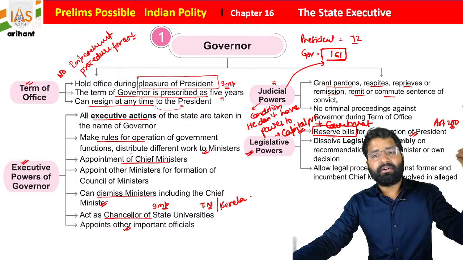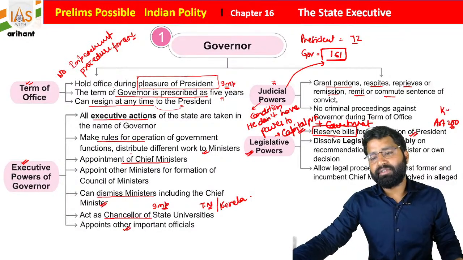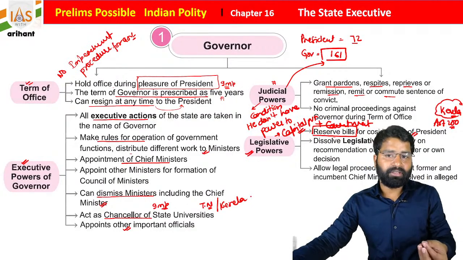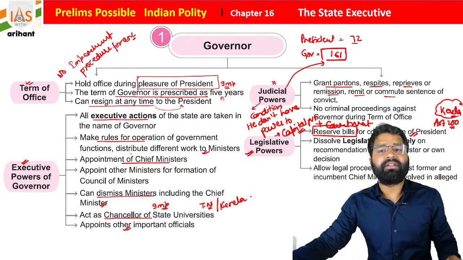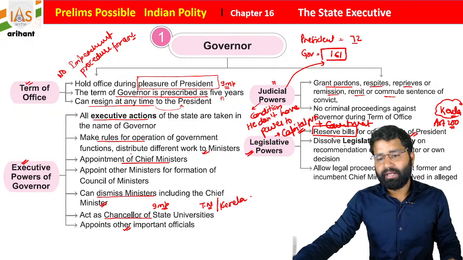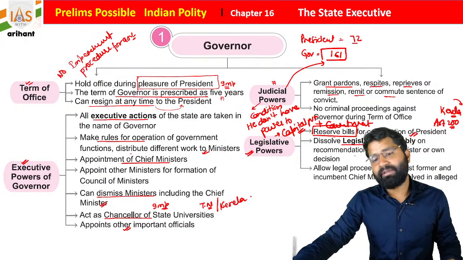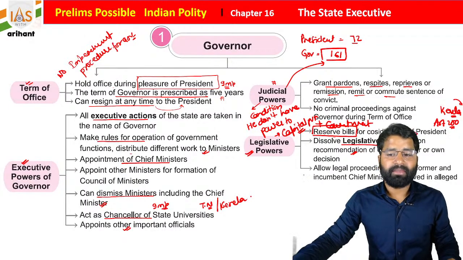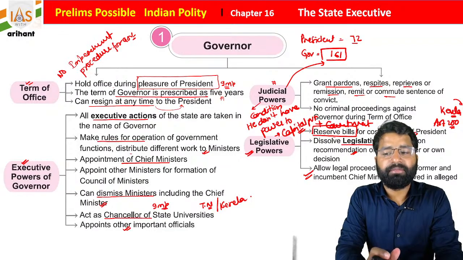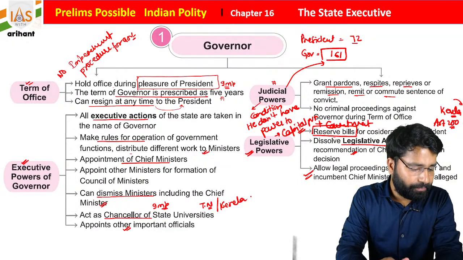Now it is a matter for the President. That's why this was in the news, because the Kerala State Legislative Assembly bills were reserved by Arif Mohammed Khan, the Governor of Kerala, for the President's consideration. So it went to the Supreme Court also. Okay, he can also dissolve the Legislative Assembly on the recommendation of the Chief Minister, and allow legal proceedings against a former or incumbent Chief Minister involved in any alleged activities. I hope you are all getting it.